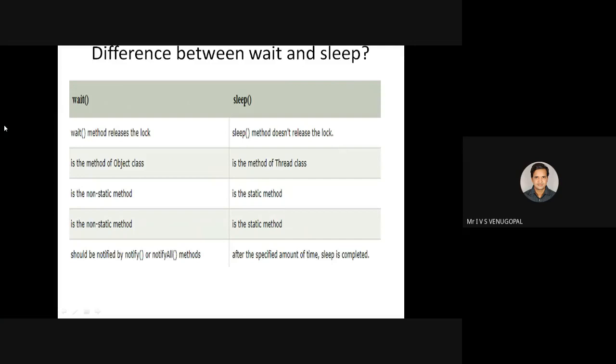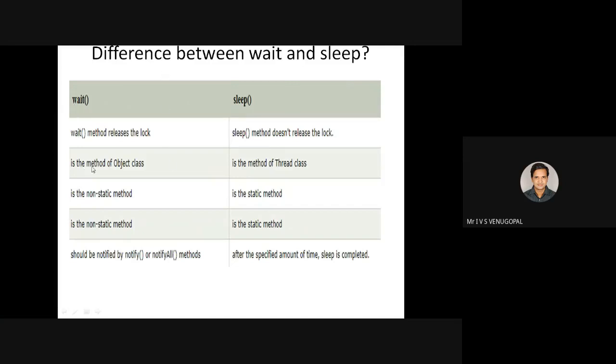Already, we know what sleep does: it suspends the thread that is currently being executed by the JVM and it moves into the blocked state. But if you use sleep, it doesn't release the lock. We have seen in the previous program also, even though you are calling sleep, the thread doesn't release the lock. Whereas using wait releases the lock.